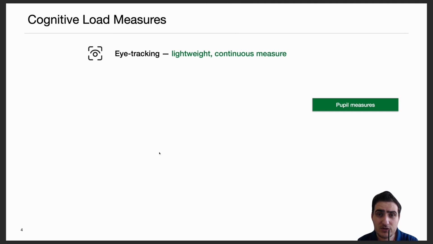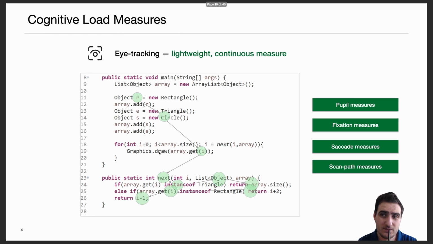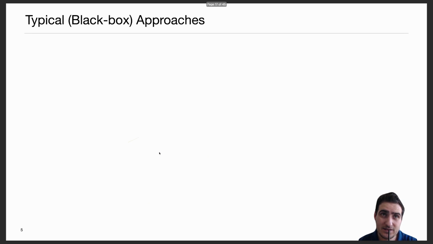There exist several measures of cognitive load, notably those that can be obtained from pupil data. Also, there exist measures that are based on fixation data, and with a fixation we mean the time span the eye remains still at a specific position of the stimuli. Also, there are saccade measures, and these measures capture properties associated with the rapid eye movements between two fixations. Also, there are scan path measures, and these measures capture the properties of sequences of fixations and saccades.